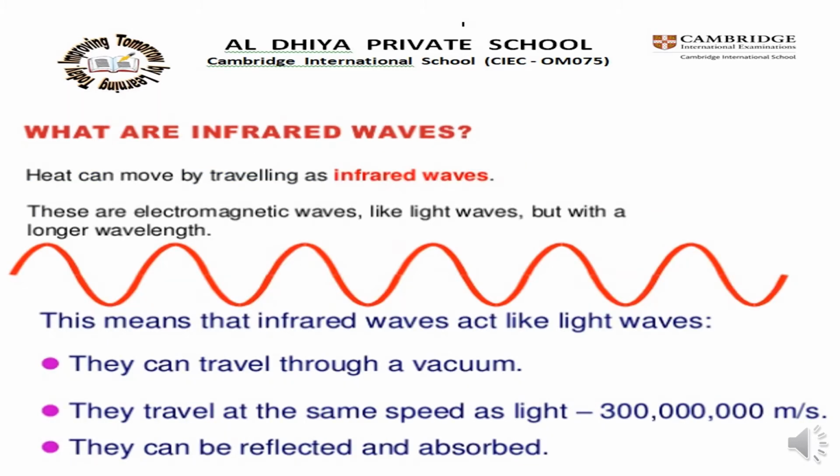What are infrared waves? Heat can move by traveling as infrared waves. These are electromagnetic waves like light waves but with a longer wavelength. We know what is wavelength. This means that infrared waves act like light waves. They can travel through a vacuum. They travel at the same speed as light. They can be reflected and absorbed.